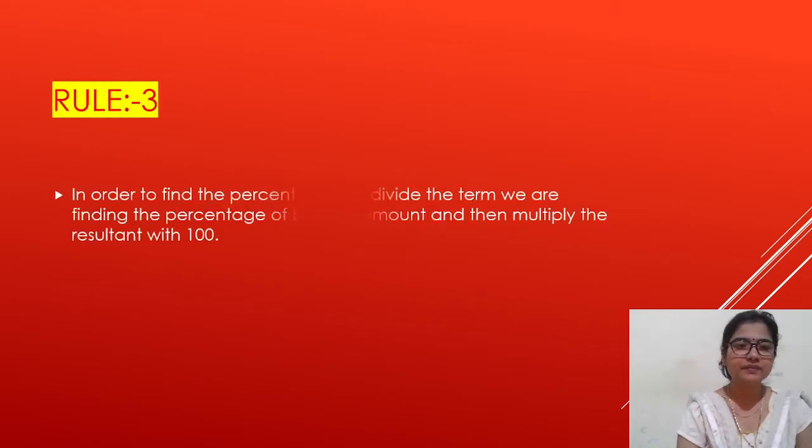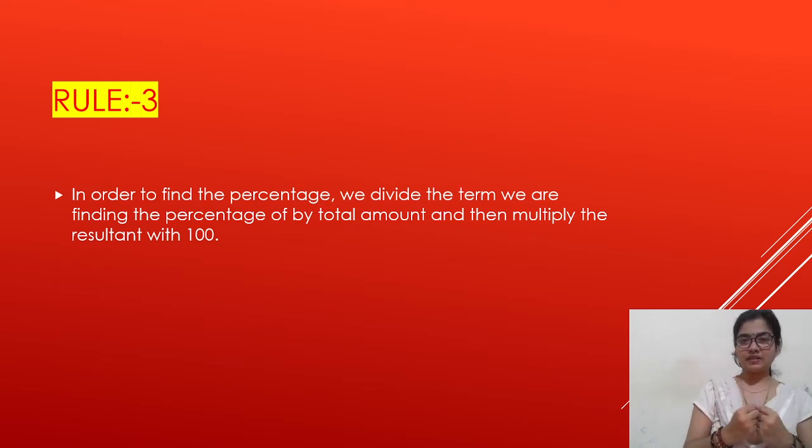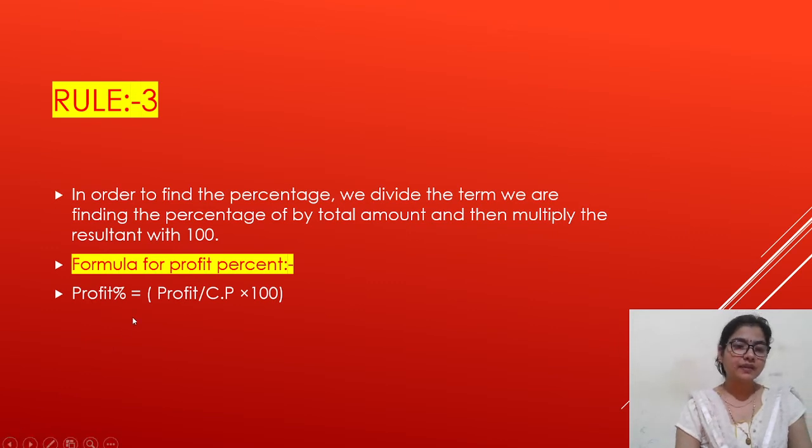Rule number 3. In order to find the percentage, if you want to find the percentage either of profit or loss, what you will do? We divide the term we are finding the percentage of by total amount and then multiply the resultant with 100. Formula for profit percent. Profit percent equals to profit upon CP into 100.